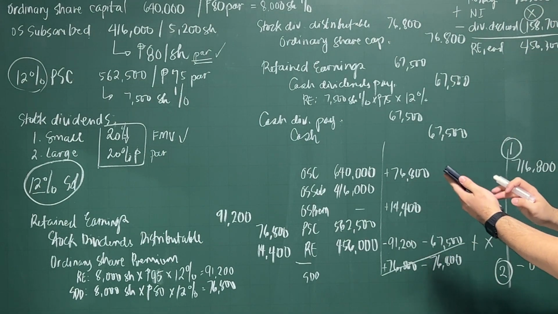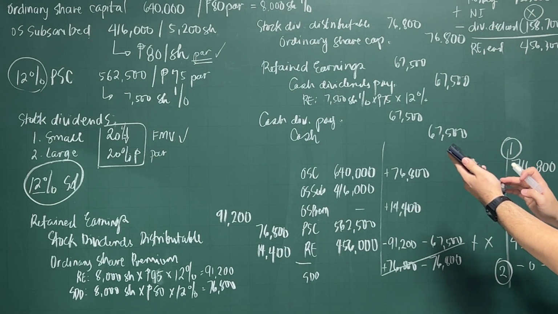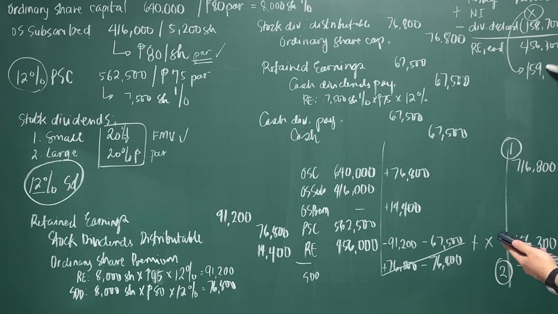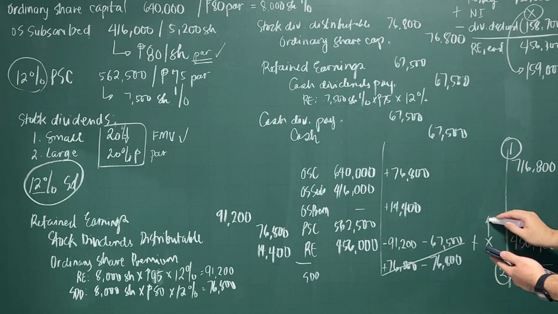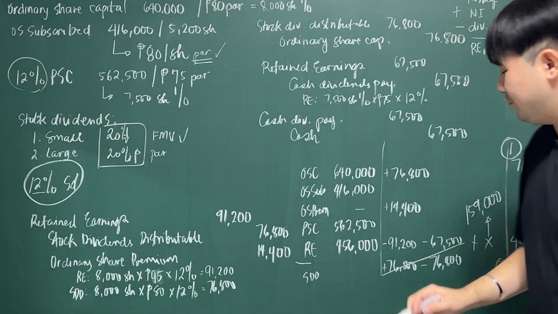Squeeze technique, working backwards, we have to get here. So 456,300, add back 158,700 minus 456,000. So your X is 159,000. So this is 159,000, and that is your answer for number 3.